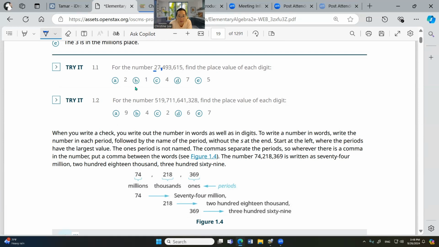This is 1/10. 10 millions. 1 is tens. 4 is 100,000s because this is 100, right? And then this is 1,000. So this is 100,000s. Okay. 7 here, millions, because it's 2 commas. 7 is next to the 2nd comma. And then 5 is ones.